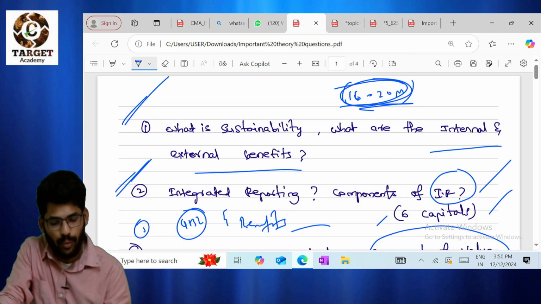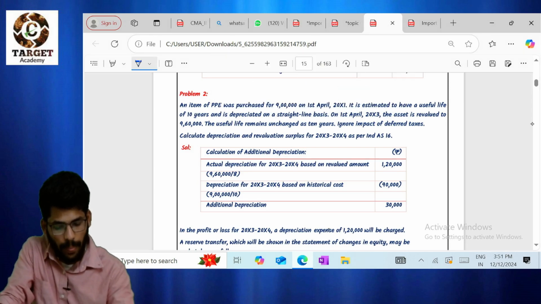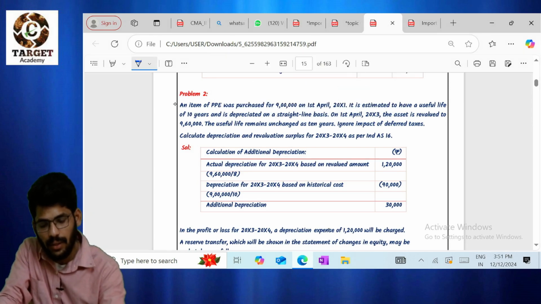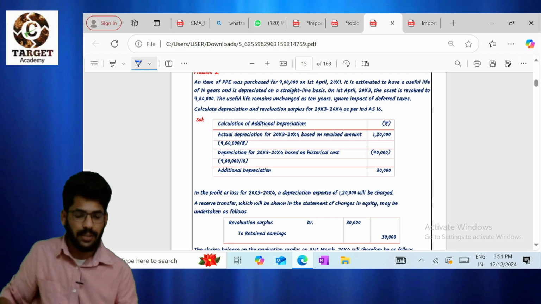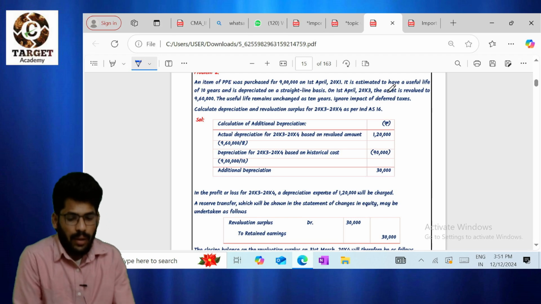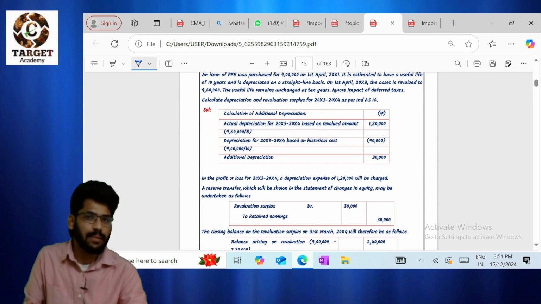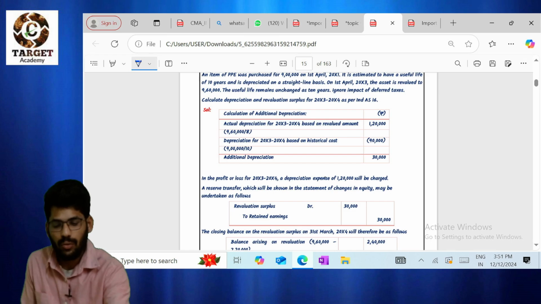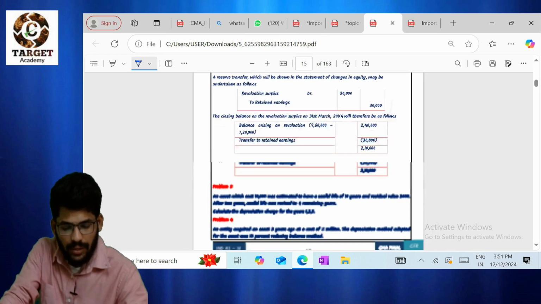Next, coming to additional questions, 2 and 5 are important. I am saying 5 questions from this topic, but it will not take a lot of time. Just see this question and then go. Please go through it before going to the exam. That's it. It is not that important. This is question number 2 from additional questions.